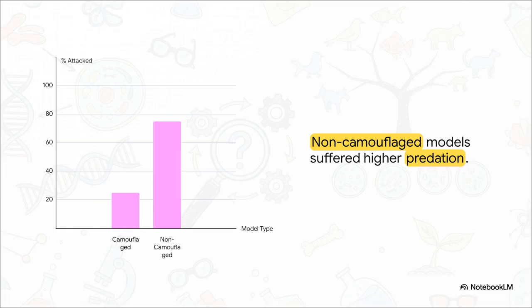And wow, the results were striking. In both environments, the non-camouflaged mice, so the dark models on the bright beach and the light models on the dark inland soil, they suffered significantly higher predation rates. This powerfully, definitively confirmed the hypothesis. Natural selection favors the trait that provides the best camouflage.